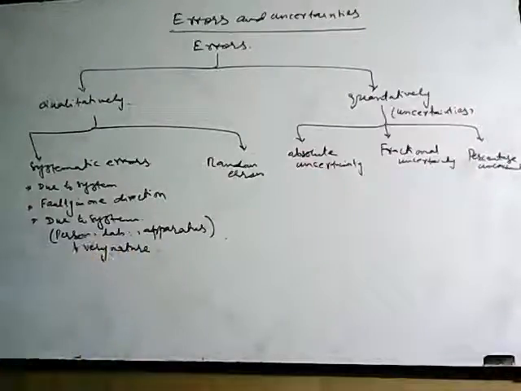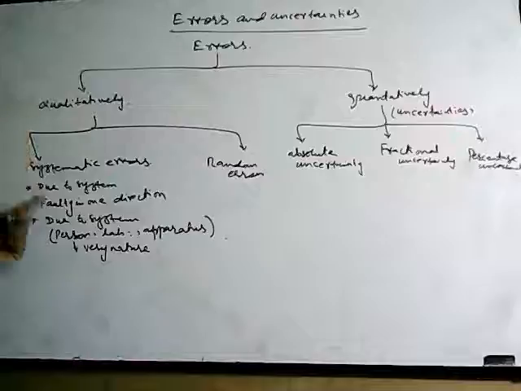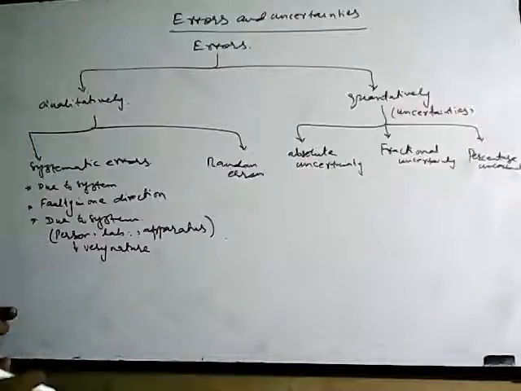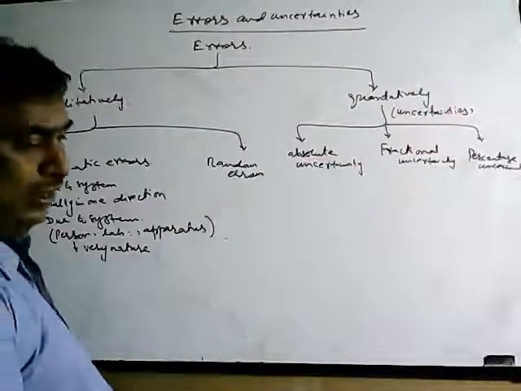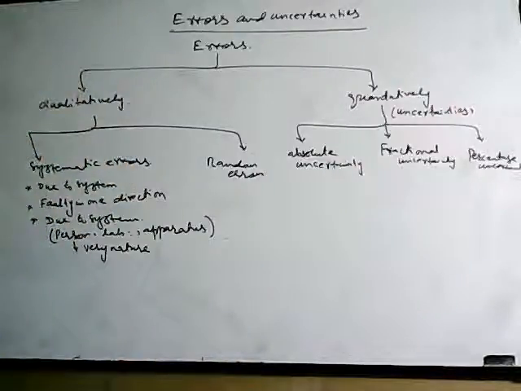If something is naturally done, an error due to the person's very nature comes into the systematic category. For example, human reaction time is not in our control. I am an old person of 50 years, so my reaction time is most probably 0.4 seconds.